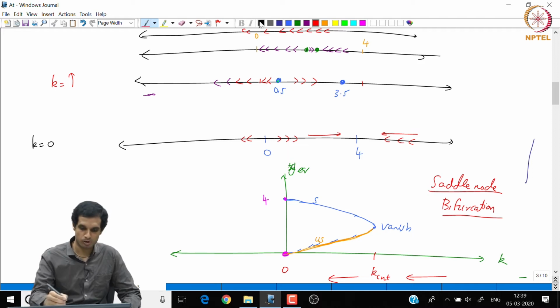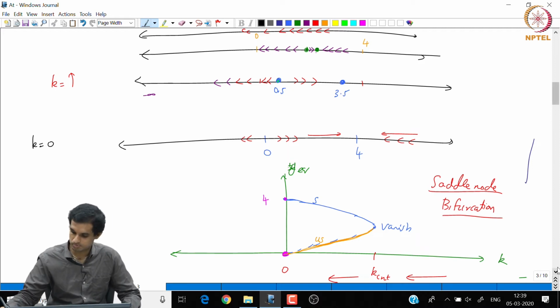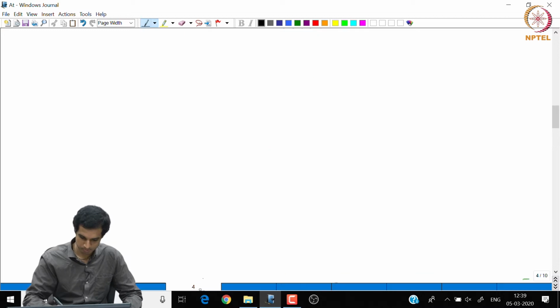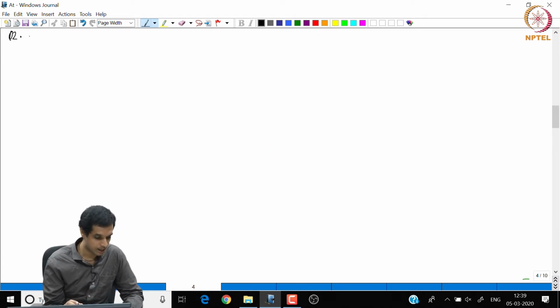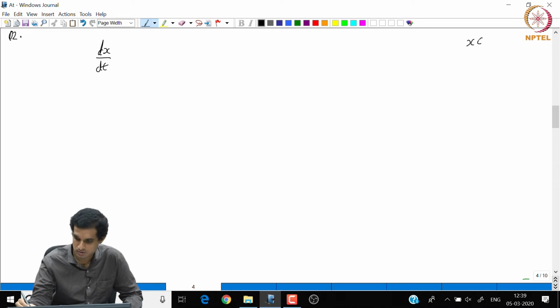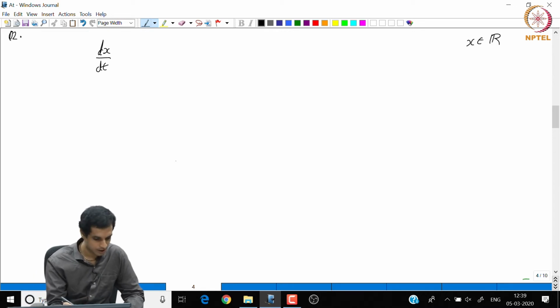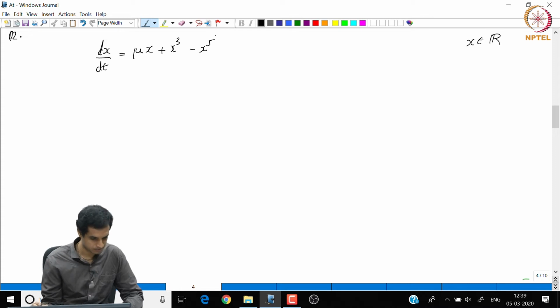So now you move on to problem number 2. There we are asked to analyze the behavior of the dynamical system dx by dt, where x is in R, dx by dt equals mu x plus x cube minus x power 5. So this is the system.